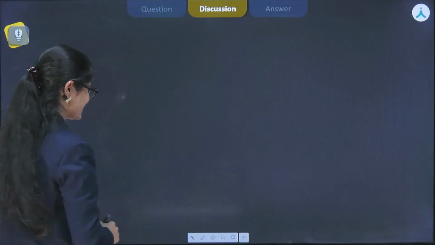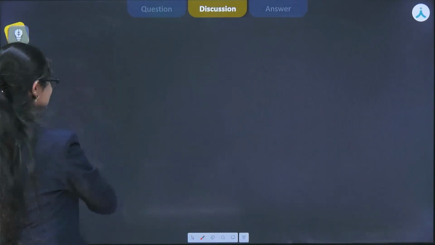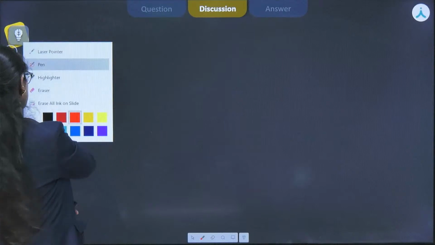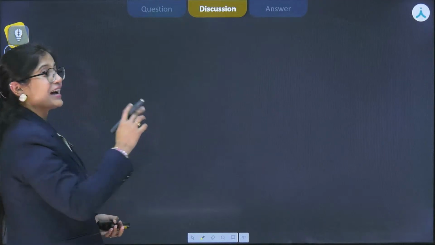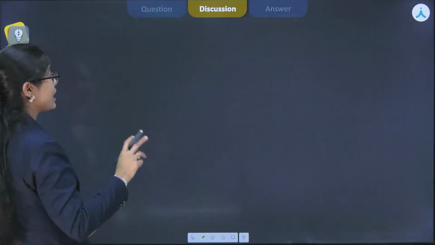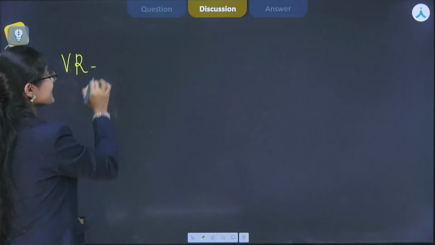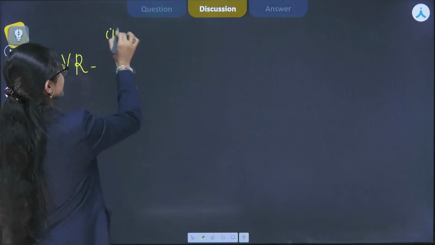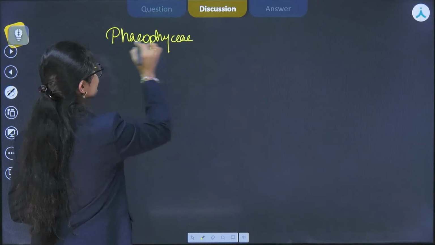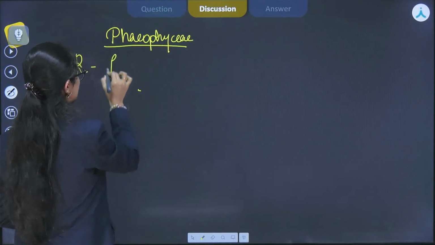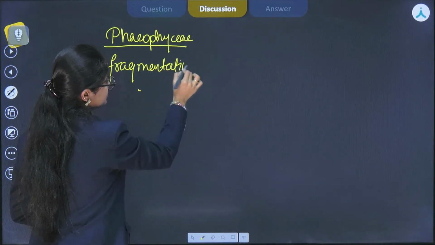So where I actually was, at the Phaeophyceae, how Phaeophyceae works and what things are present in the members of Phaeophyceae. And there we were talking about how they are going to reproduce. So if we talk about the vegetative reproduction in Phaeophyceae, let me write again for you. It is fragmentation. This fragmentation is common in all the three classes.